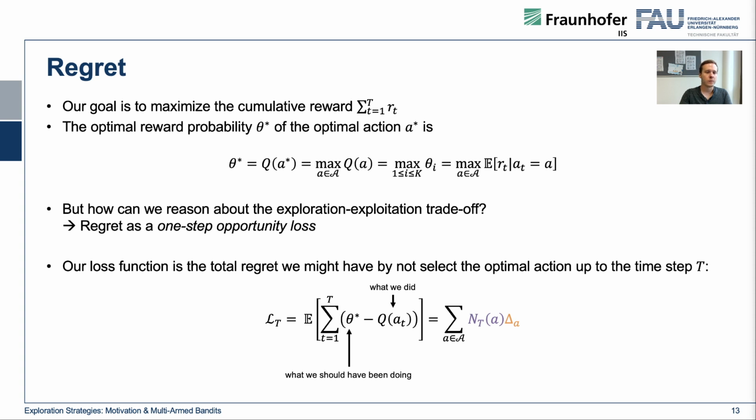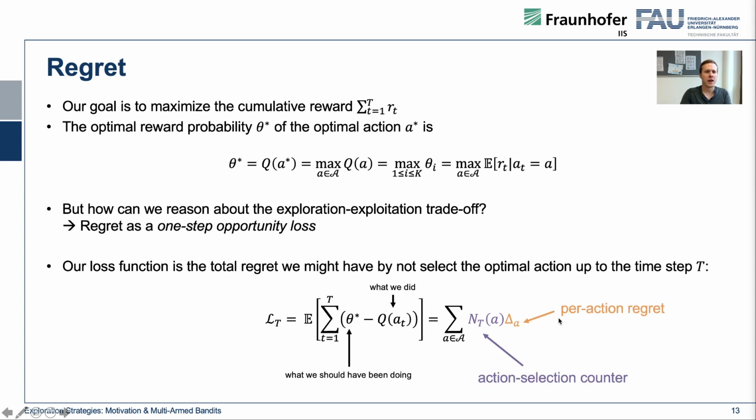And it turns out that if you do it like this, and the underlying probabilities don't change, you can reformulate this as the sum over all actions of the number of times you select a certain action times the opportunity loss that you observe through this action.